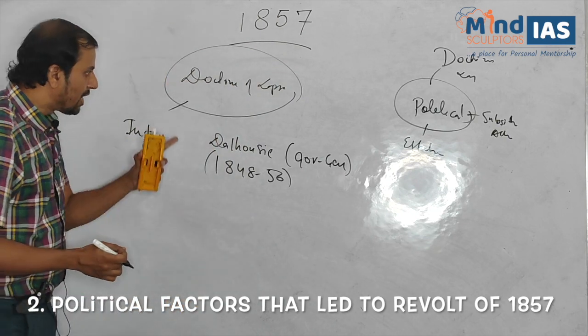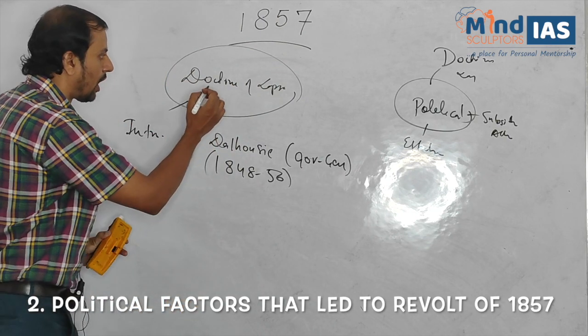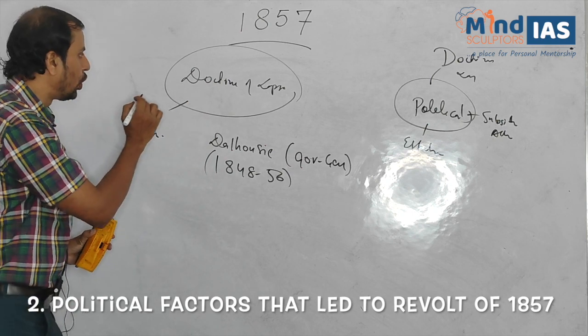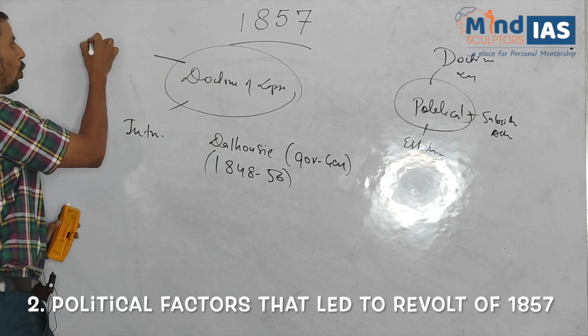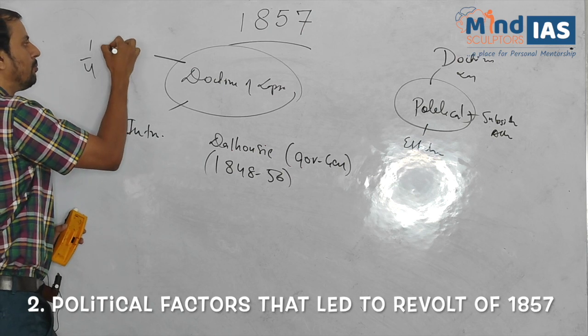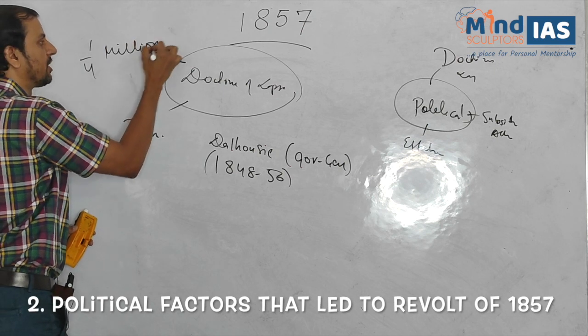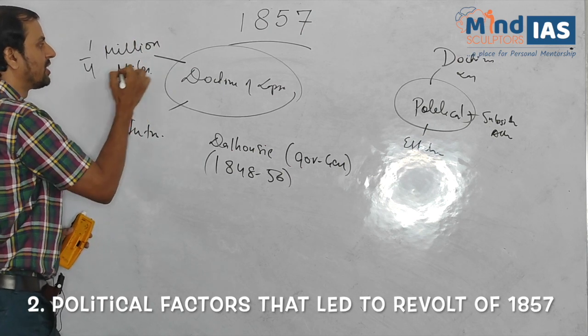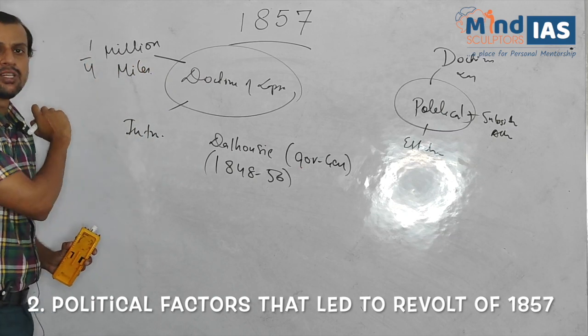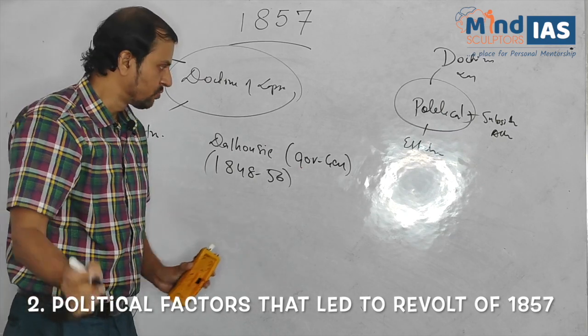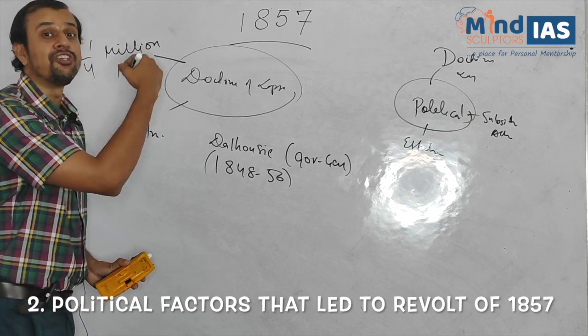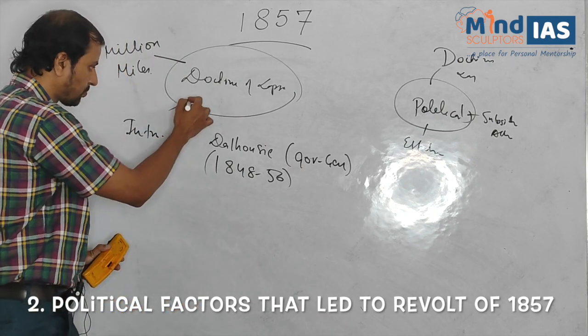How? According to historians, under the doctrine of lapse, Lord Dalhousie captured one-fourth of a million square miles of Indian territory. Now, what are the features of the doctrine of lapse?